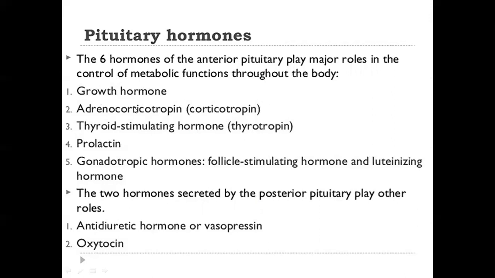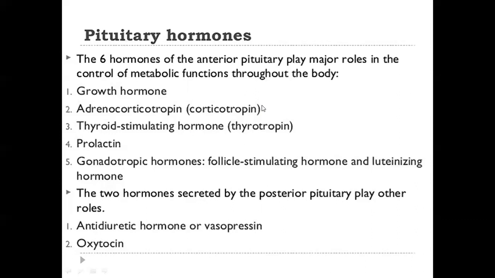Second is the adrenocorticotrophic hormone, or corticotrophin hormone. This hormone helps in the production of cortisol. The pituitary gland stimulates the adrenal gland to produce the cortisol. So the cortisol helps in regulation of the blood pressure in our body.